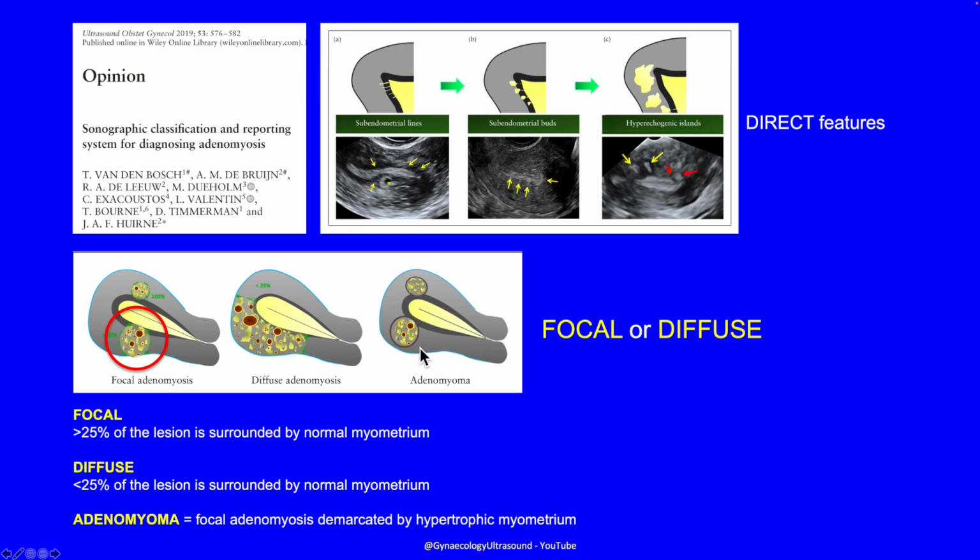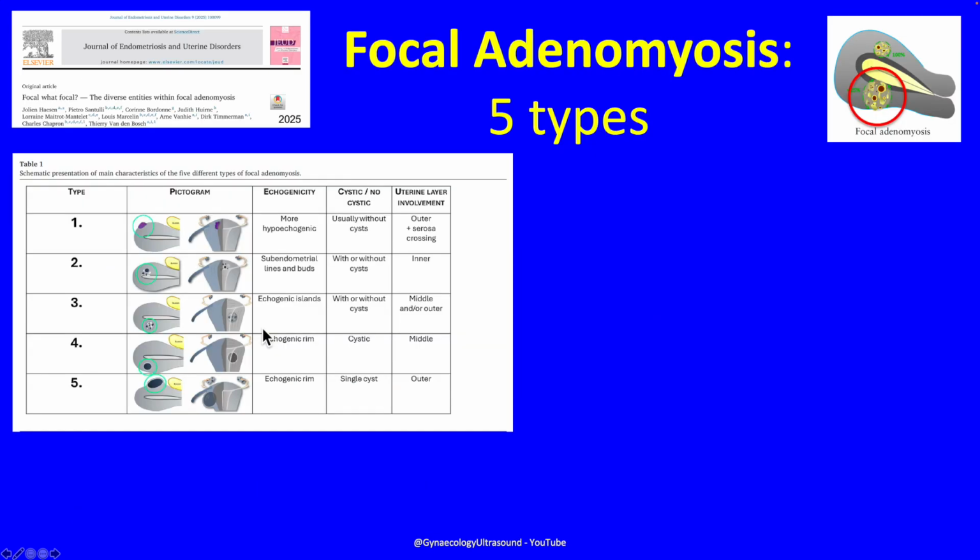And an adenomyoma is focal adenomyosis demarcated by hypertrophic myometrium, but not a capsule. It's not a fibroid. It won't peel out easily, but it's just an ultrasound appearance. So it is useful to say, can we see direct features, and is it focal or diffuse?